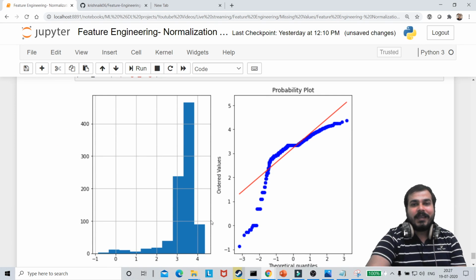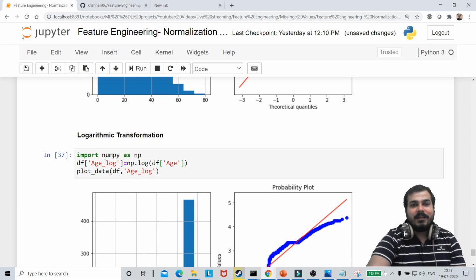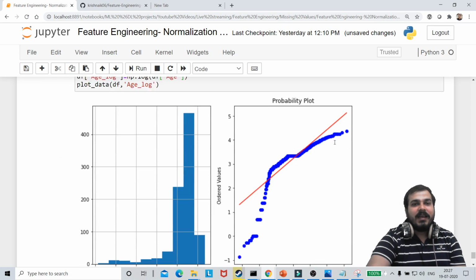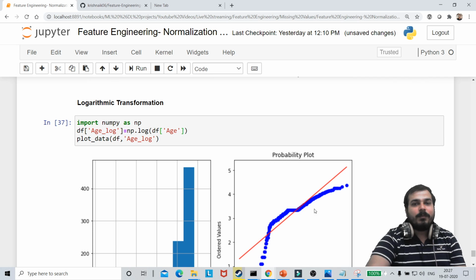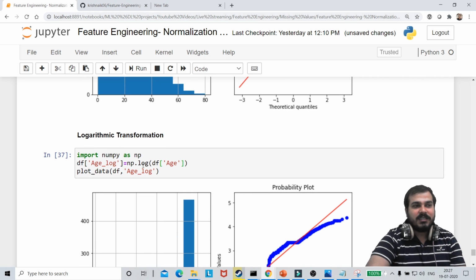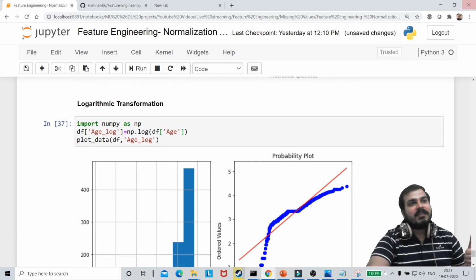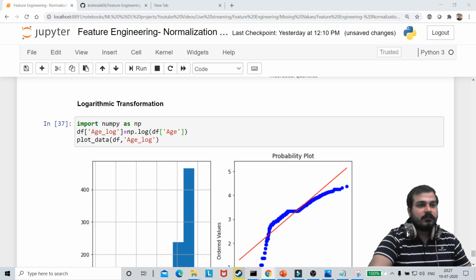Once I execute this, you can see that, guys, after applying logarithmic transformation, it is not falling in the straight line. So definitely I cannot use logarithmic transformation to make it Gaussian distributed. This is not that suitable. But what if I try out my next technique? Can I get a quick yes, guys, if you are understanding everything till here?